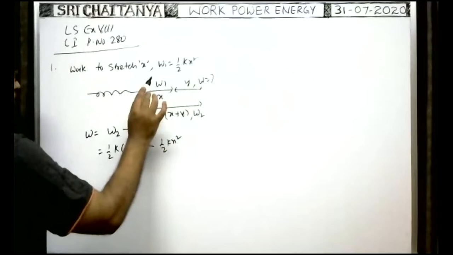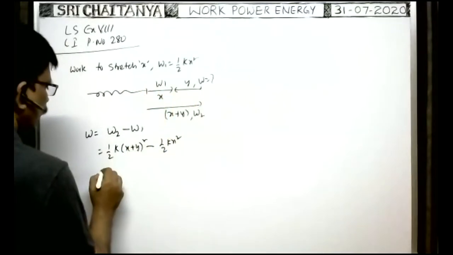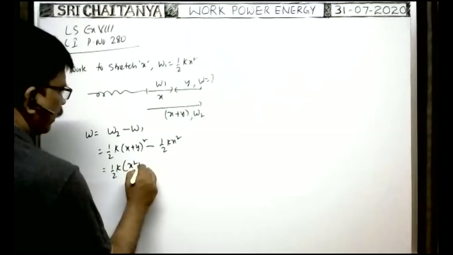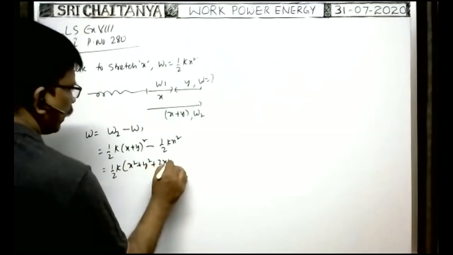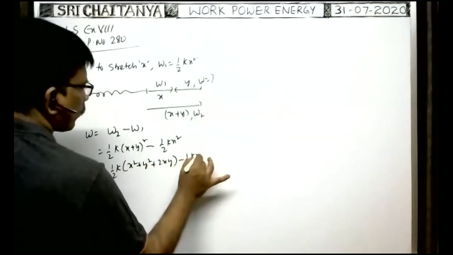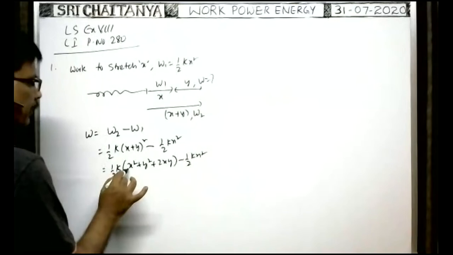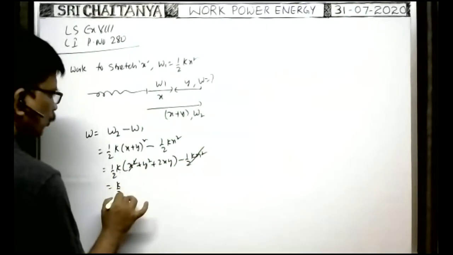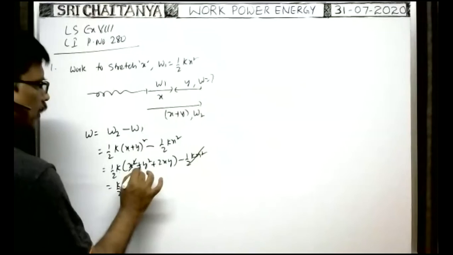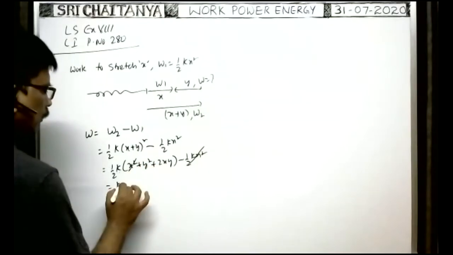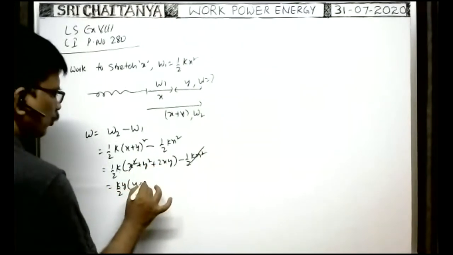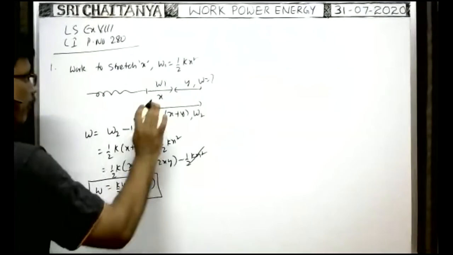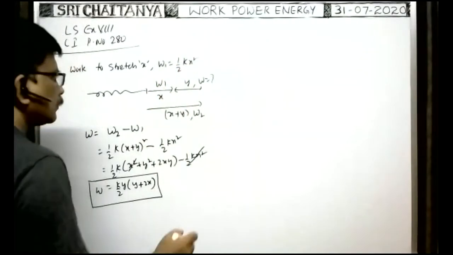That gives the work done to stretch the wire further by y, equal to half k into, expand a plus b whole square, x square plus y square plus 2xy, minus half kx square. Here plus half kx square minus half kx square cancel. So remaining k by 2 into y you take common. In these two terms we can take y common, y plus 2x. So this is the work to be done to stretch the wire further by y.